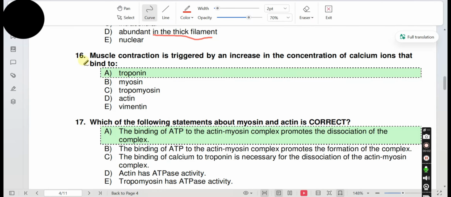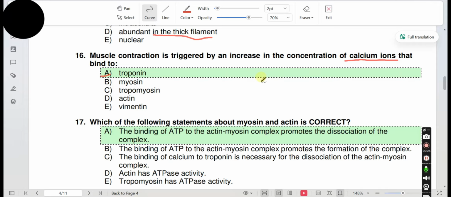Question 16. Muscle contraction is triggered by an increase in the concentration of calcium ions that bind to troponin. But you need to know all the process that takes place.